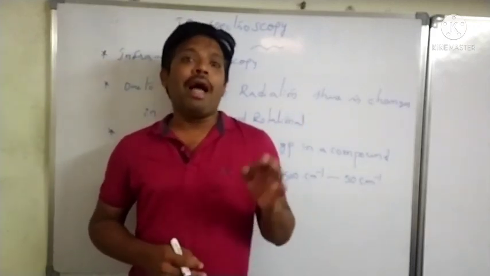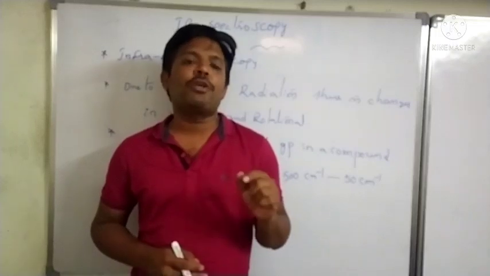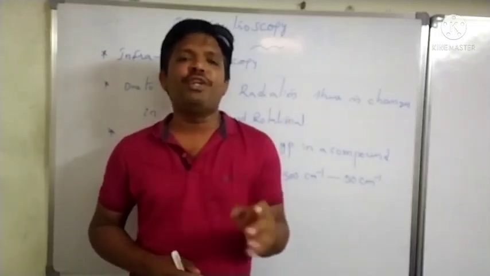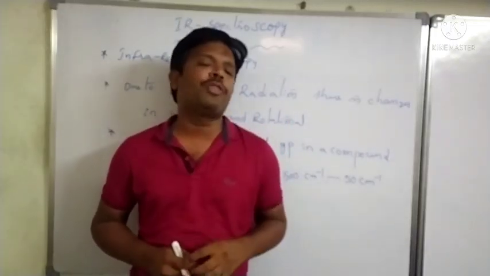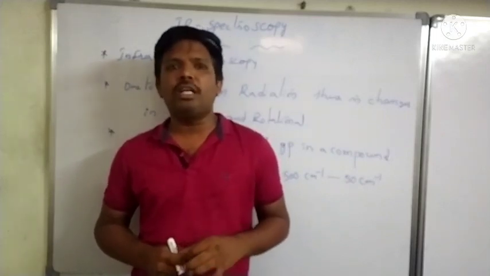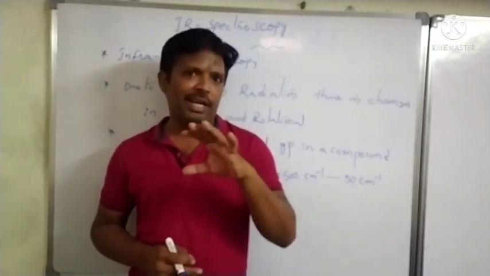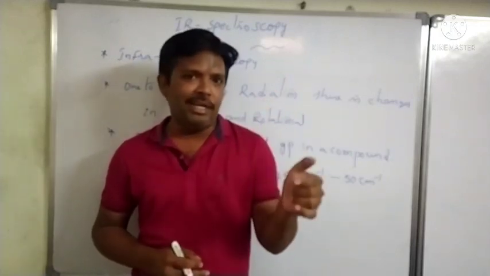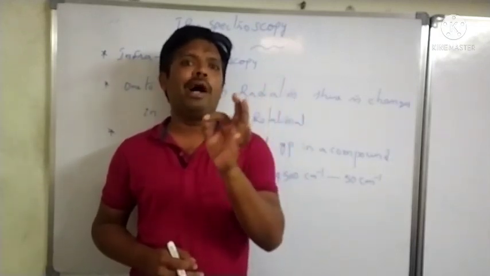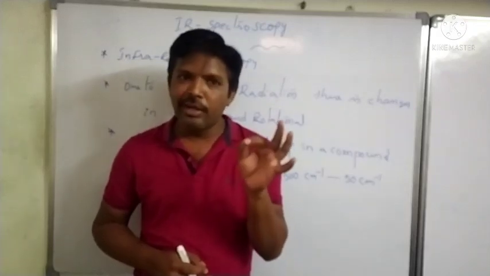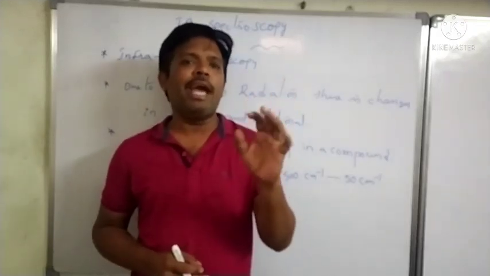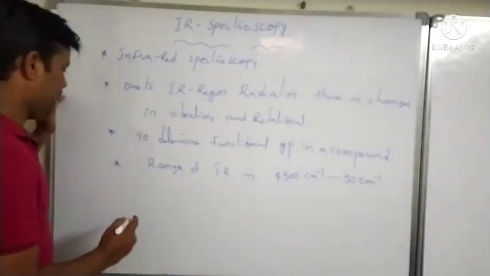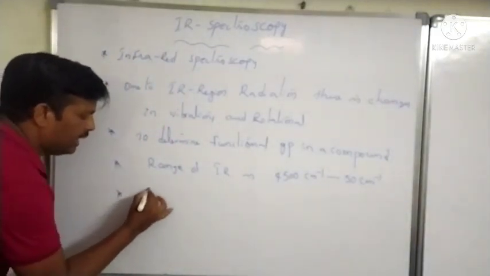Therefore, IR spectroscopy is mainly classified into three types. One is near IR region, the second one is mid IR region, and the third one is far IR region.